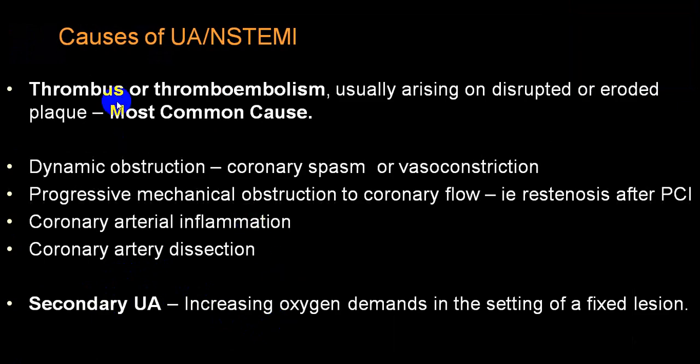So thrombus formation and thromboembolism arising on a disrupted or eroded plaque is the most common cause. There is also dynamic obstruction like coronary artery spasm or vasoconstriction. This will happen in a case of vasospastic angina, or Prinzmetal angina, where there is coronary artery spasm, which is included in type 2.